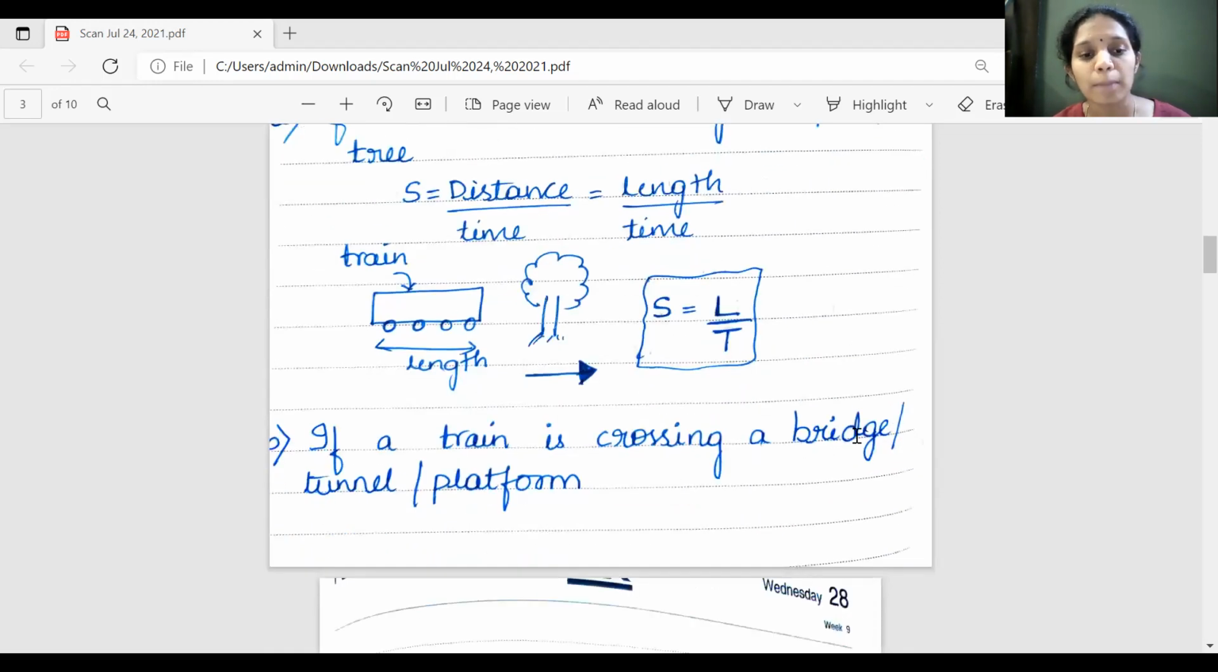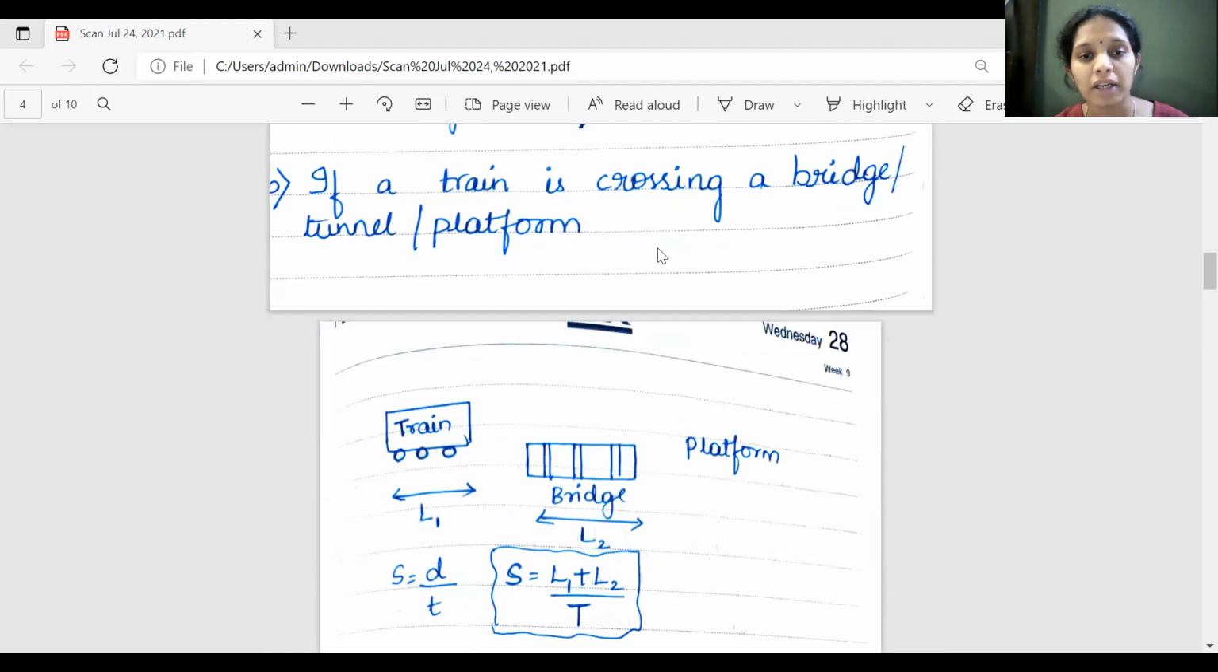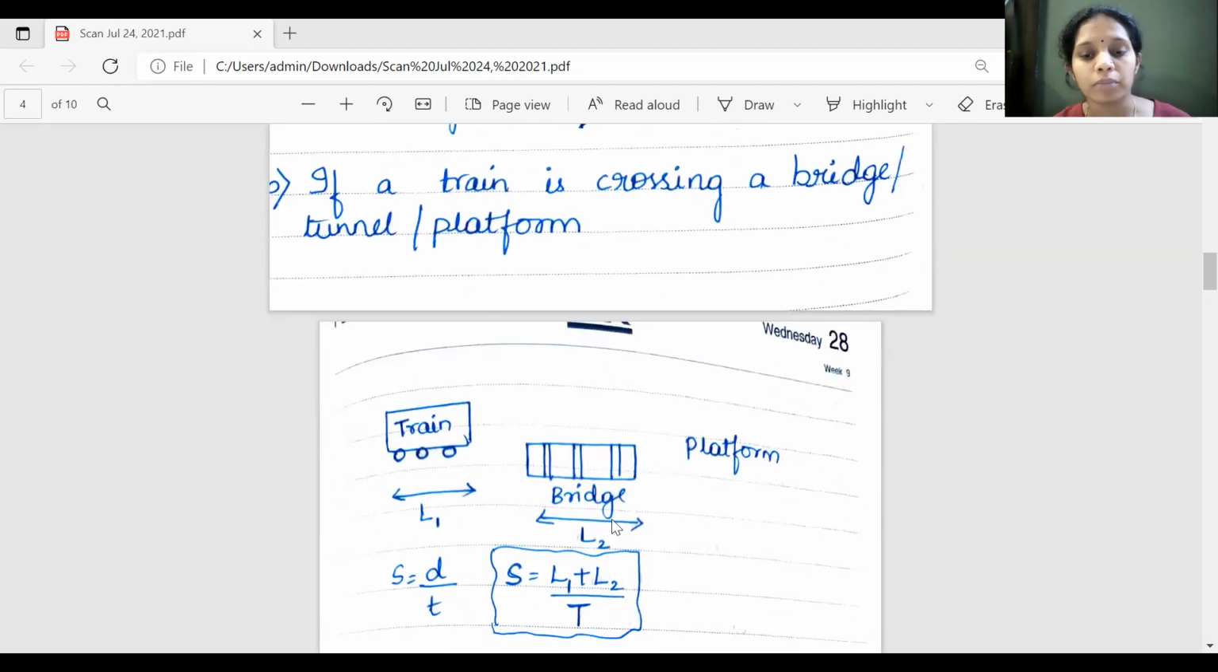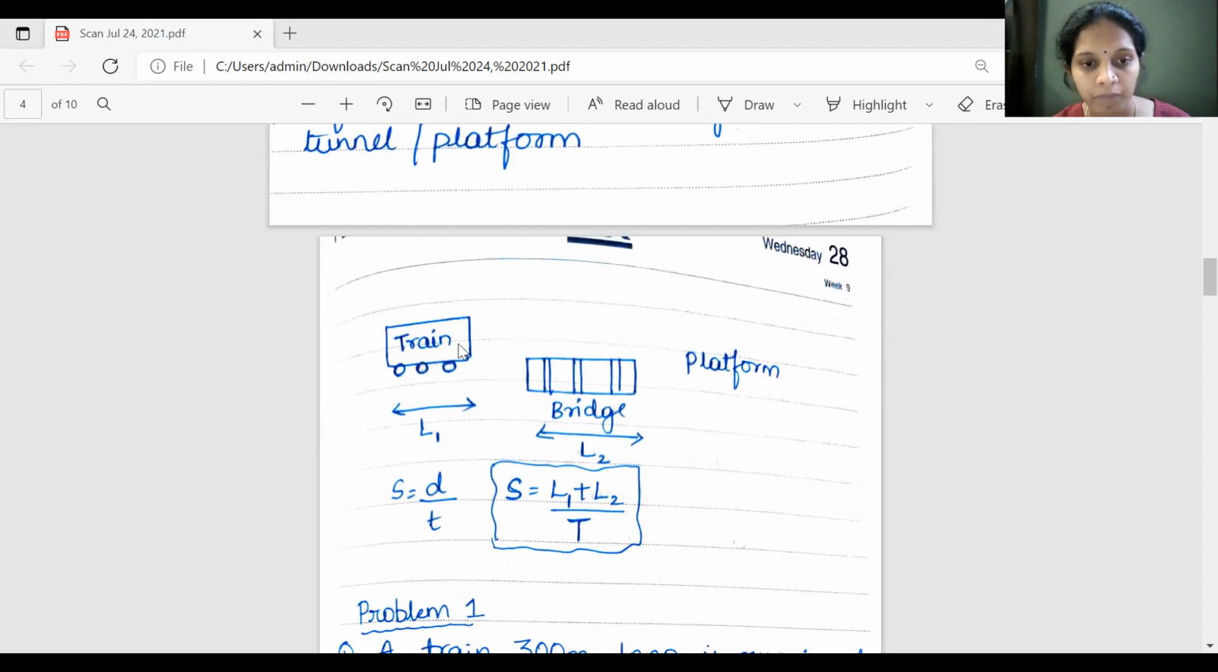Suppose a train is crossing a bridge, tunnel, or platform, criteria 2. A train is crossing a bridge. The train length is L1 and the bridge length is taken as L2. If a train is crossing this bridge, speed is equal to distance by time. What is the distance? Distance covered will be L1 plus L2. It should cross the bridge also, right? So it is L1 plus L2 divided by T.